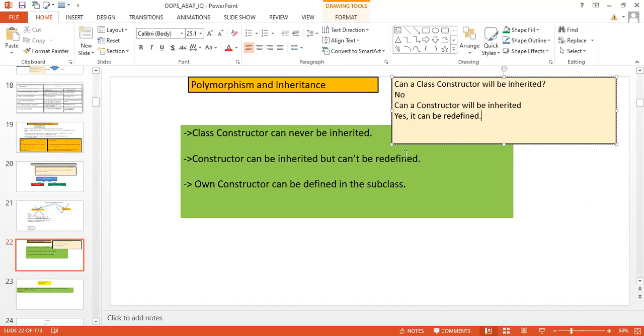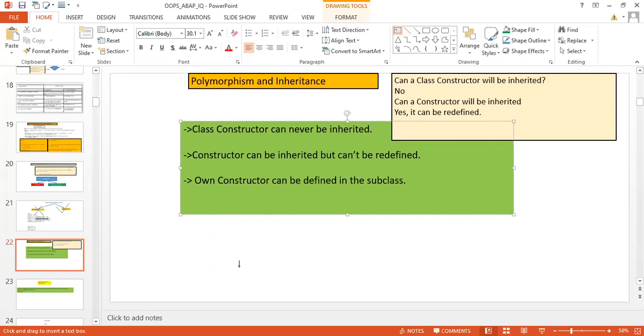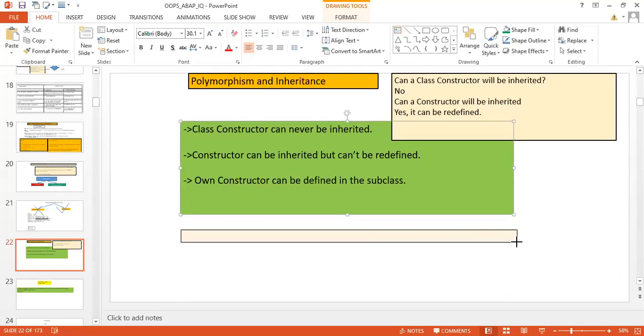Forget the previous two questions, they are not that important, but this question which I'm asking at this point is: if a subclass has a constructor redefined,